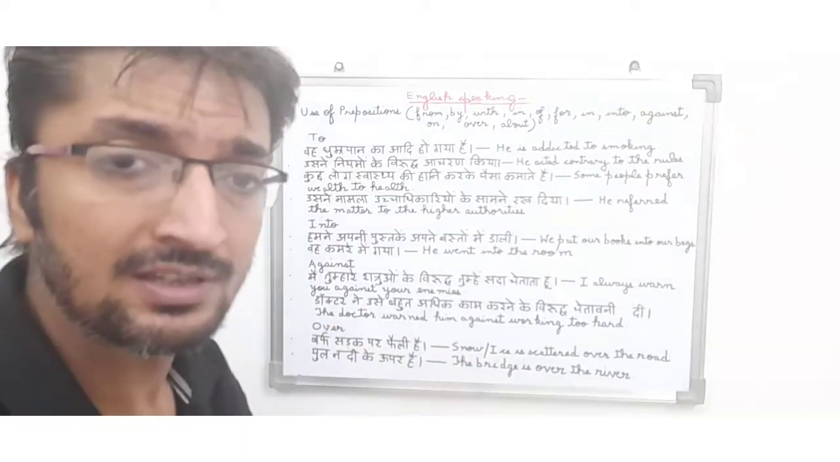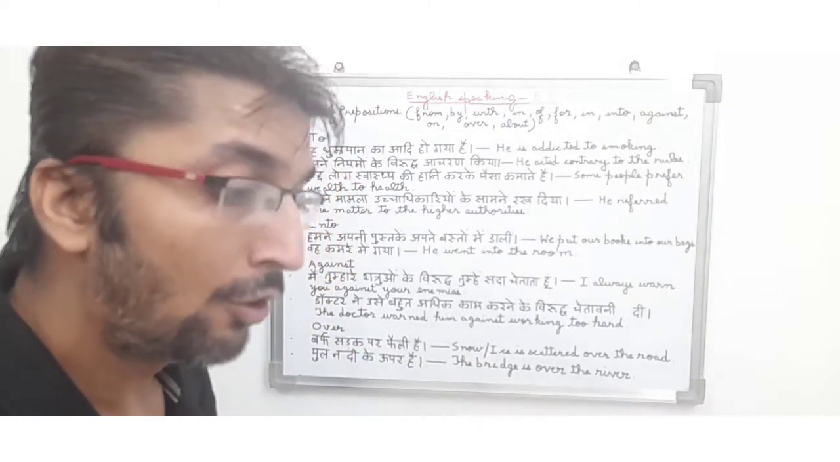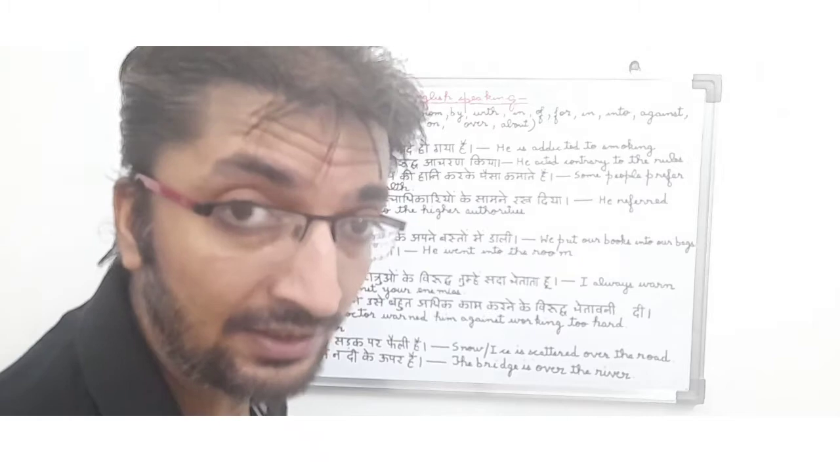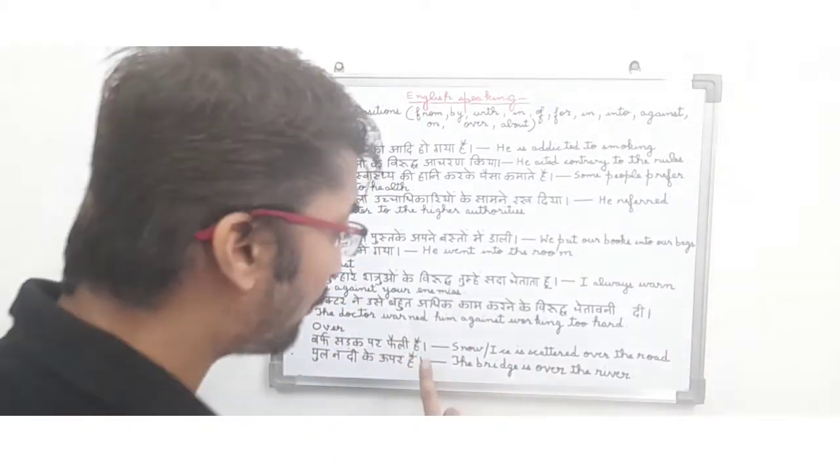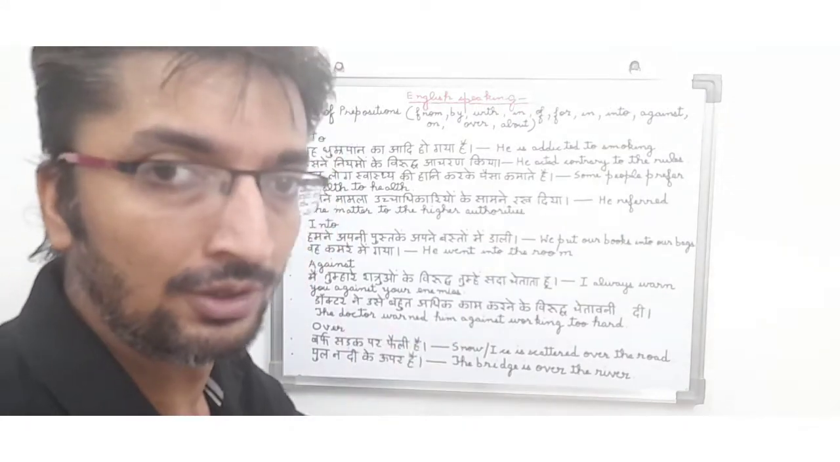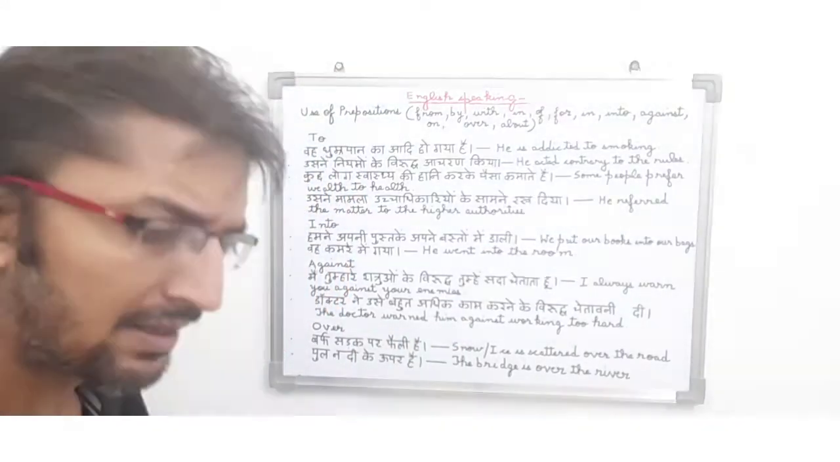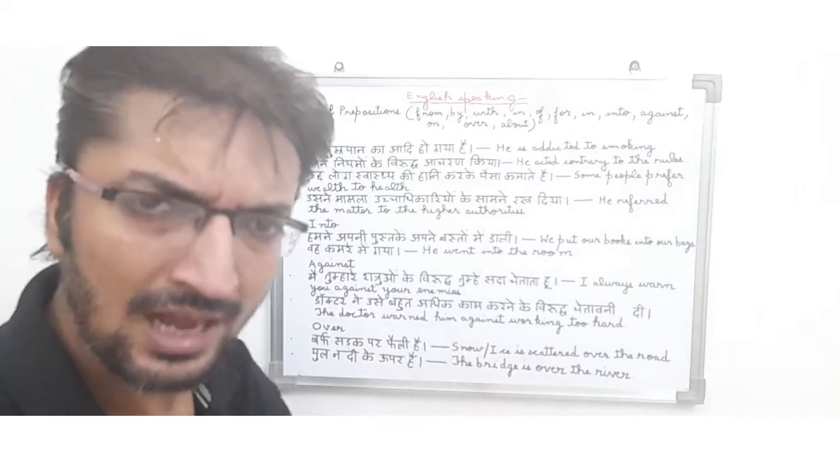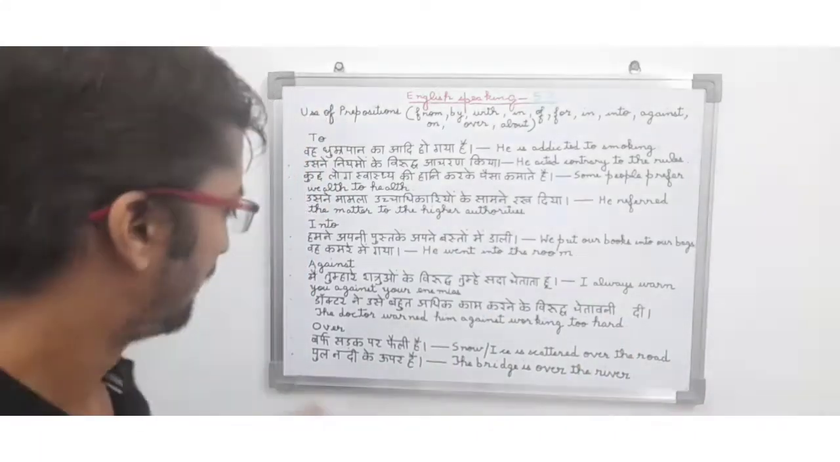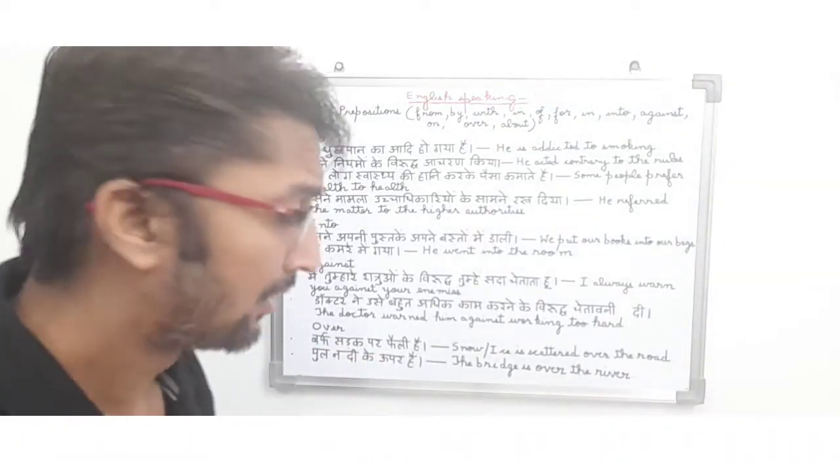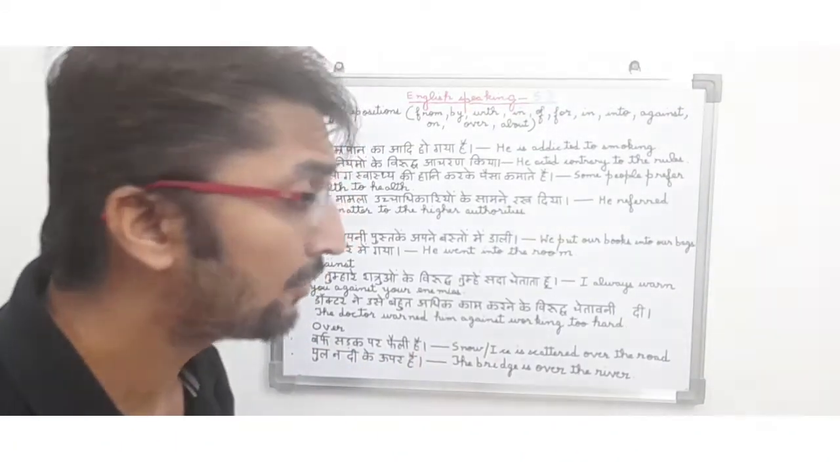So friends, now we will discuss about over, that how do we use over in our English sentences. बर्फ सड़क पर फैली है. So in English, snow ice is scattered over the road. So in this sentence, the person is telling about the climate or weather of a particular place. So he is saying बर्फ सड़क पर फैली है. That is snow ice is scattered over the road.